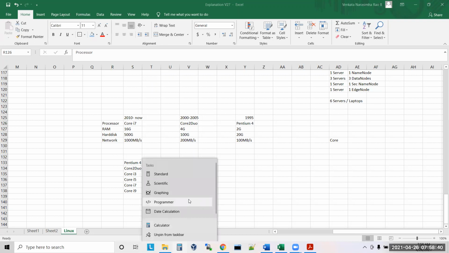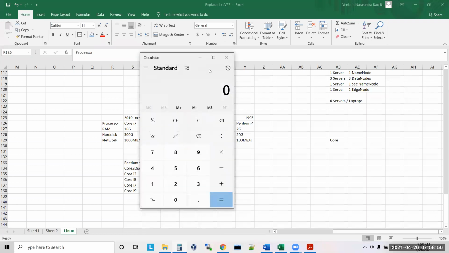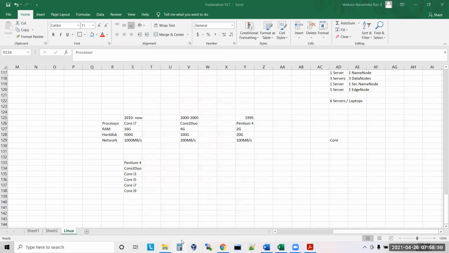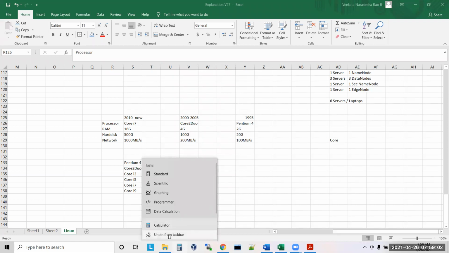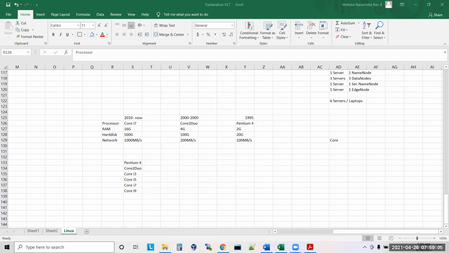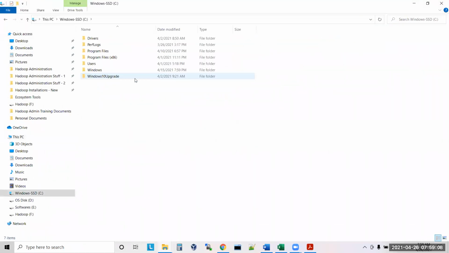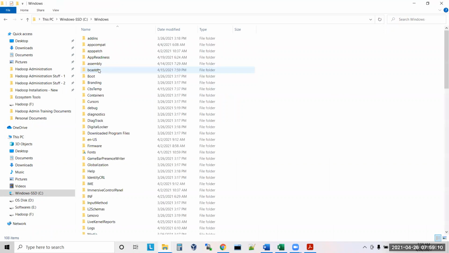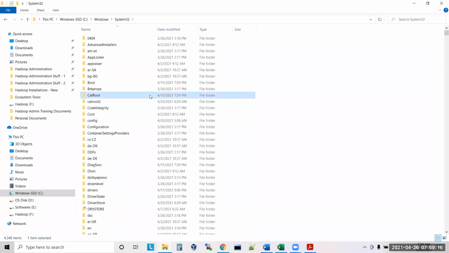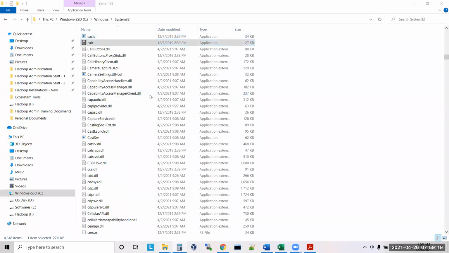So where is this calculator located? Somewhere in C drive. In Windows. It will be in the Windows folder, System 32. Okay, what is the location of this calculator actually? Location means it will be somewhere in C drive, Windows, System 32.